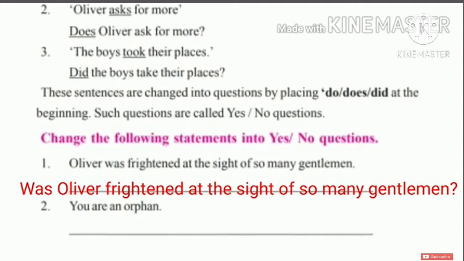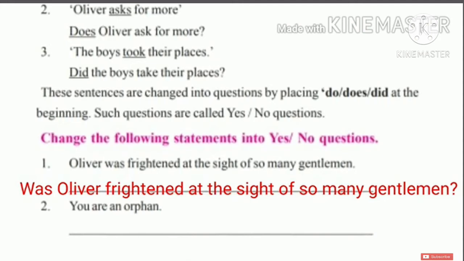These sentences are changed into questions by placing do, does, did at the beginning. Such questions are called yes or no questions. They will have simple answers, only yes or no.